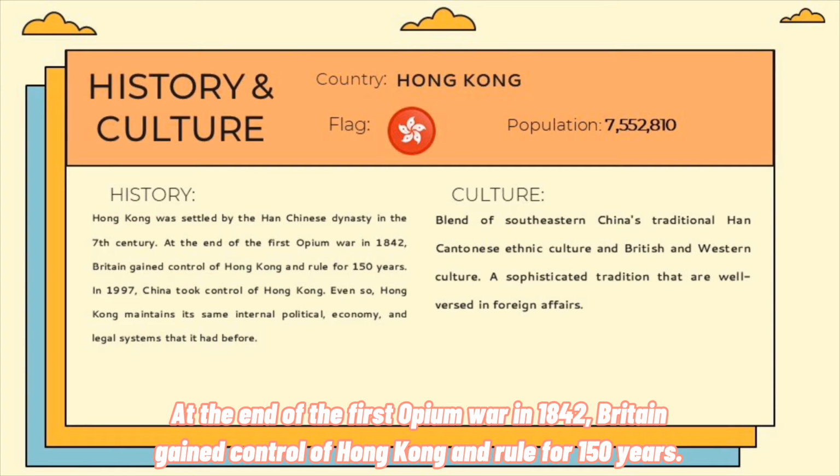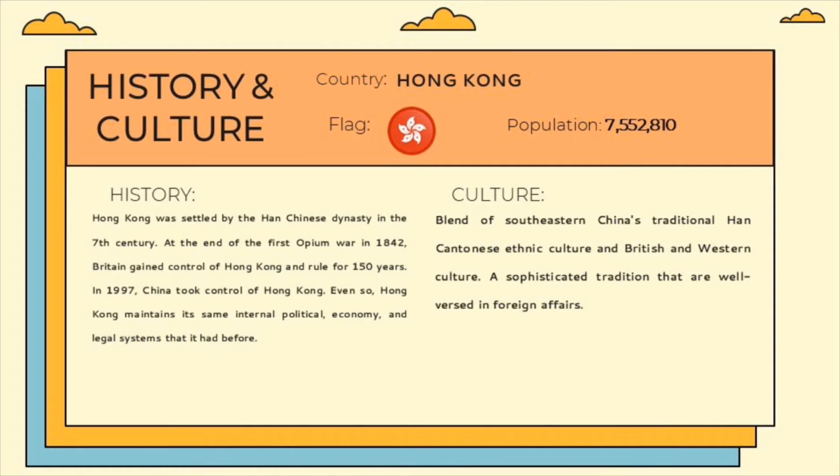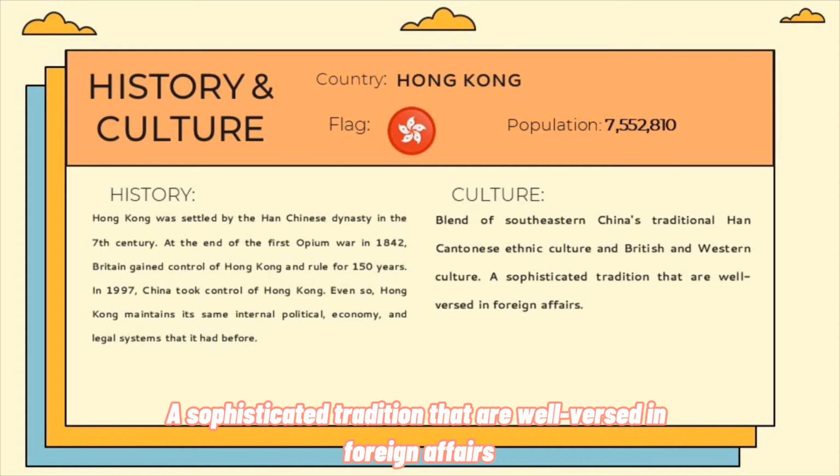At the end of the First Opium War in 1842, Britain gained control of Hong Kong and ruled for 150 years. In 1997, China took control of Hong Kong. A sophisticated tradition, they are well versed in foreign affairs.